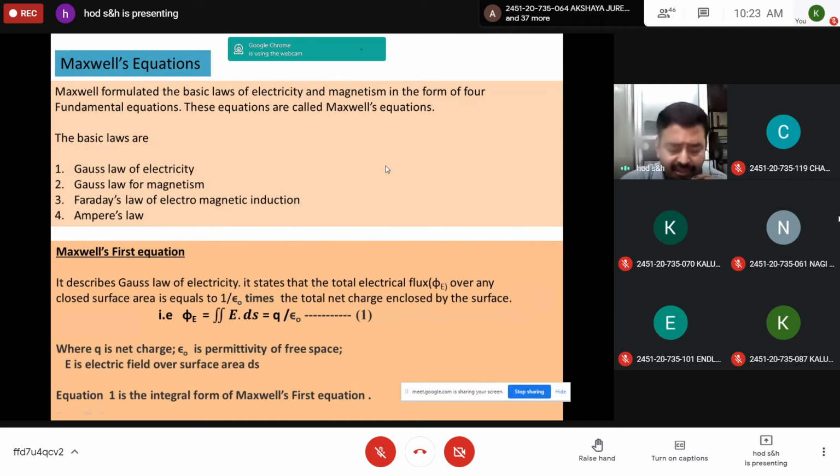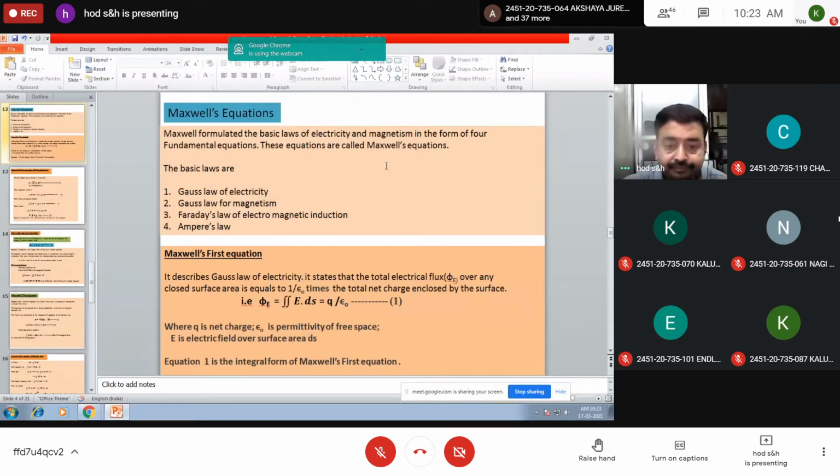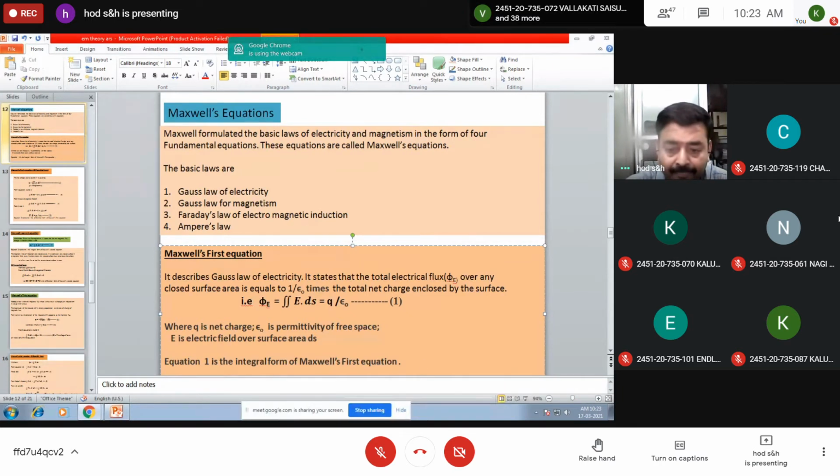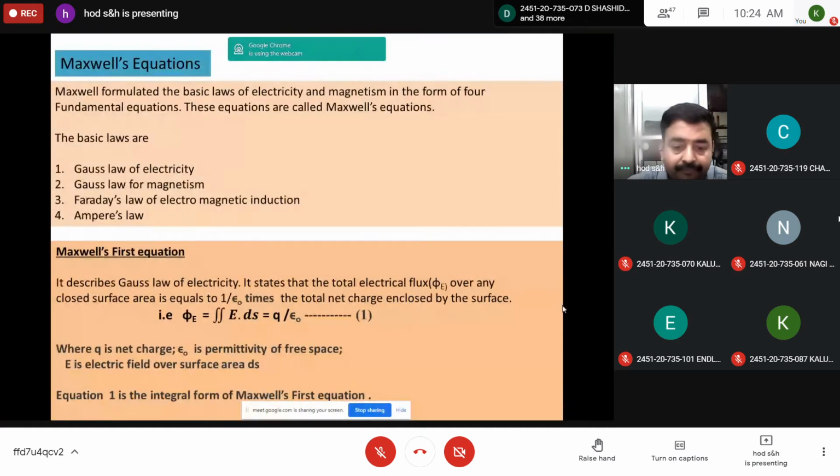It states that the total electric flux is represented by... one minute, small correction is there here. The total electric flux is represented by phi e. See here, and it is equal to 1 by epsilon naught times the total net charge enclosed by the surface.